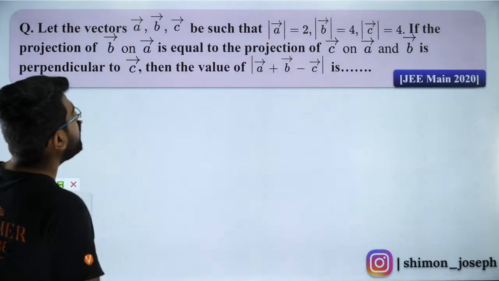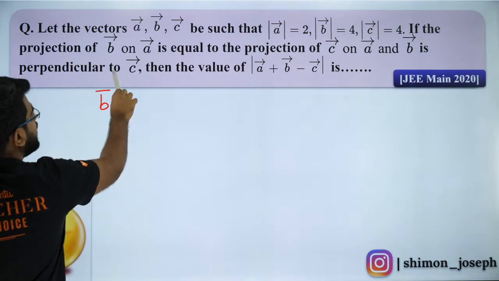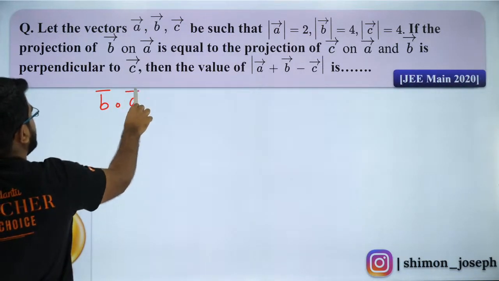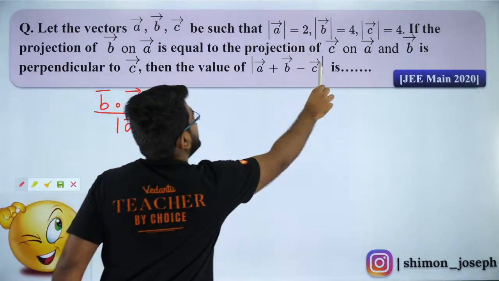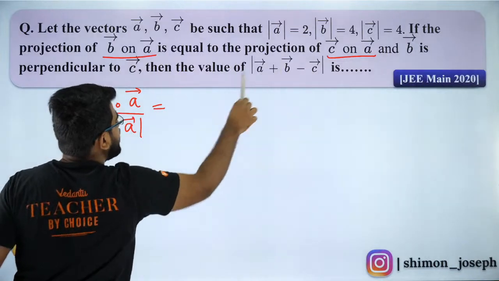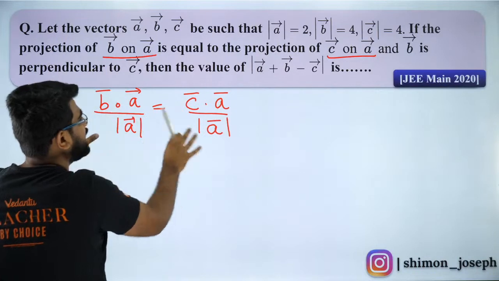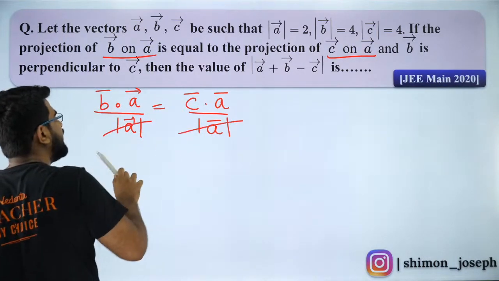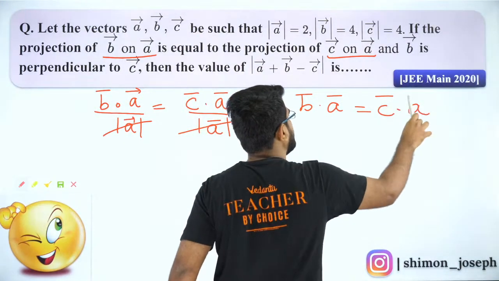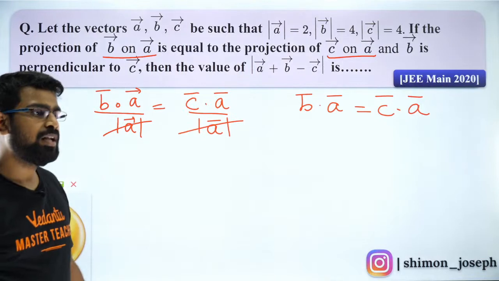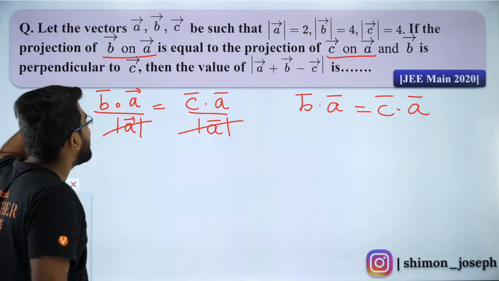Okay, so first of all, projection of B on A. Can I say B on A is nothing but B dot A vector by magnitude of A vector, equal to projection of C on A? So C on A will be C vector dot A vector by magnitude of A vector. Now these two are equal. So, cancelling these two, can I say B vector dot A vector is equal to C vector dot A vector? Is that okay with everybody? That is the first information which I am picking from the question and putting it here.